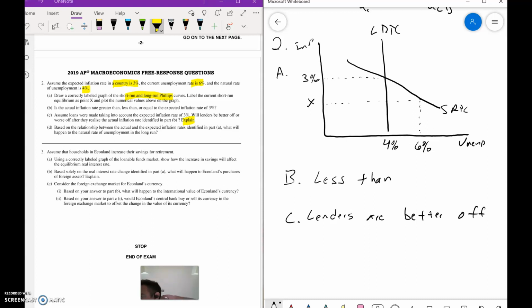The reason why lenders are better off is because basically what you could say is that the lenders are better off. The repayments will be higher than expected.